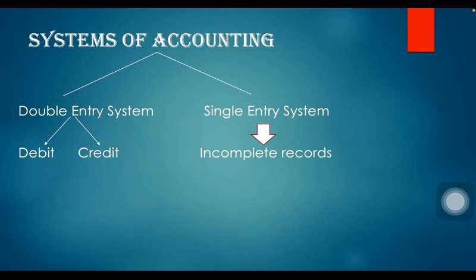In single entry system, which is also known as incomplete records, only one aspect was recorded in traditional times. They were concerned only with the amount of cash to be paid or received from other parties. So when goods are purchased, they are only interested in how much amount we have to pay to some other party. They do not record the goods in their books of accounts. So only a single aspect of a transaction was recorded, which is known as single entry system.